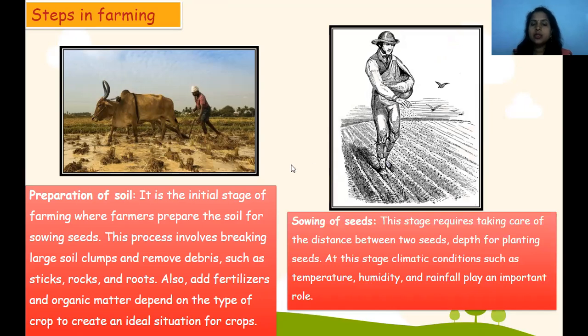Then after that, sowing of seeds. This stage requires taking care of the distance between two seeds. That means there should be a proper gap for those particular seeds. At this stage, climate conditions such as temperature, humidity, and rainfall play an important role, so you have to concentrate on that also.